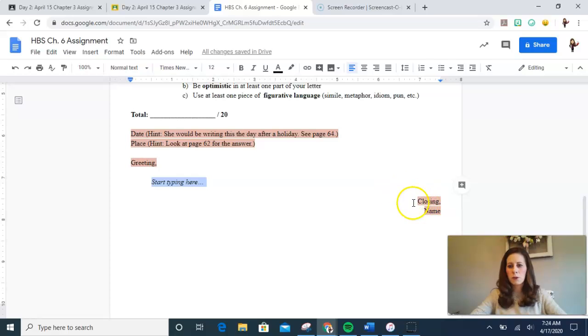At the end, you want to put some sort of closing. Hattie's had a couple different ways of closing her letters before to Charlie. So at one point she said your old friend. At one point she said your school chum. Okay, so it's up to you. You can be creative there with your closing. It doesn't just have to be sincerely. Okay, and it probably shouldn't be because Hattie's style is a little bit more informal than that.